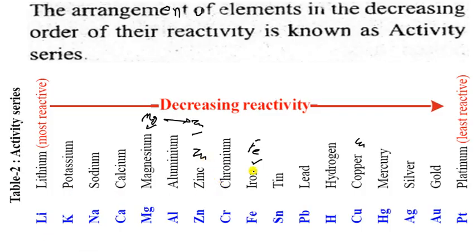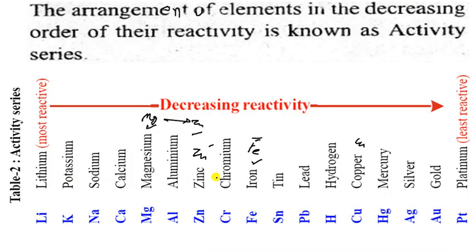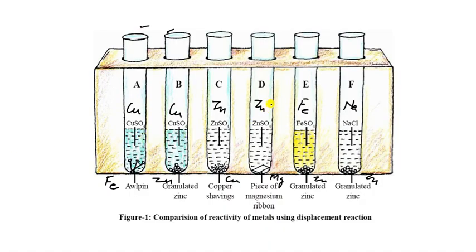Here is zinc and iron, so zinc is displaced to iron. And what about the zinc and magnesium? Let us see the zinc and magnesium. Zinc is here and magnesium, it will be completed. Now zinc magnesium is completed.